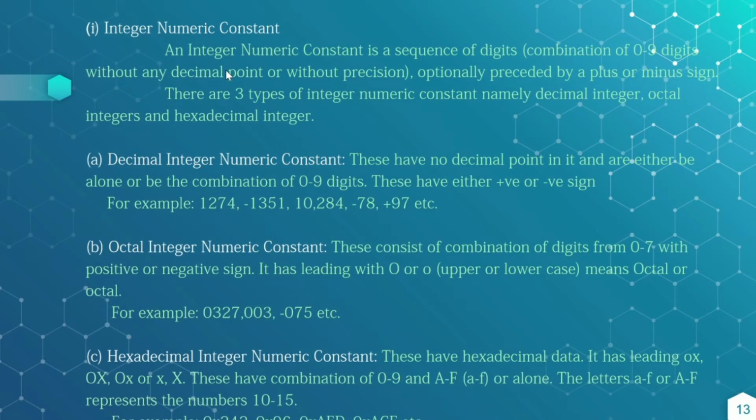Okay, integer numeric constant. An integer numeric constant is a sequence of digits, a combination of 0 to 9 digits, without any decimal point, that is, without precision. It is optionally preceded by a plus or minus sign. And these are the three types of integer numeric constant: the decimal integer, octal integer, and hexadecimal integer.